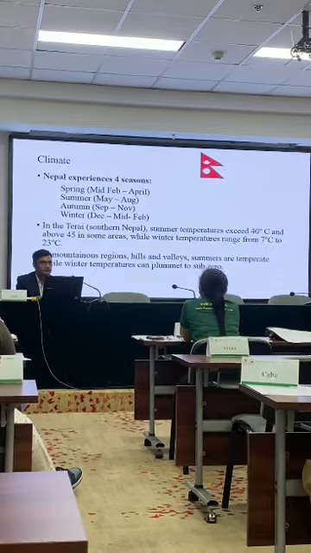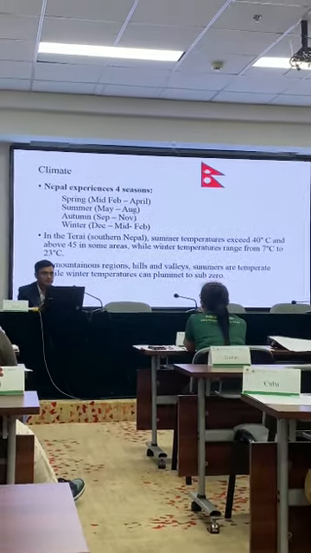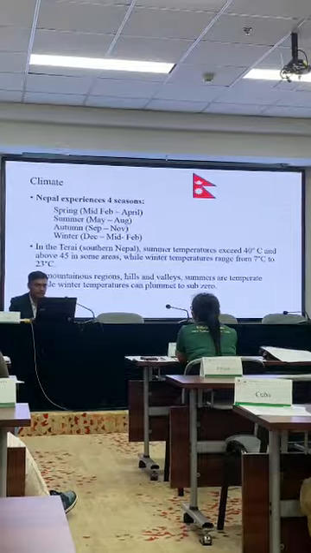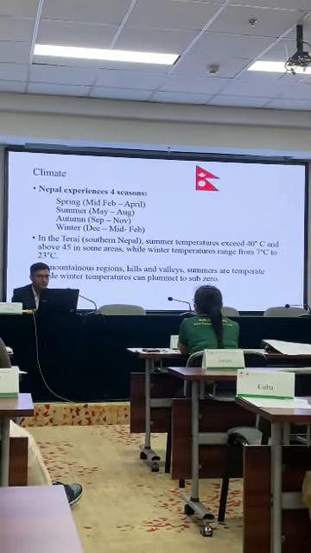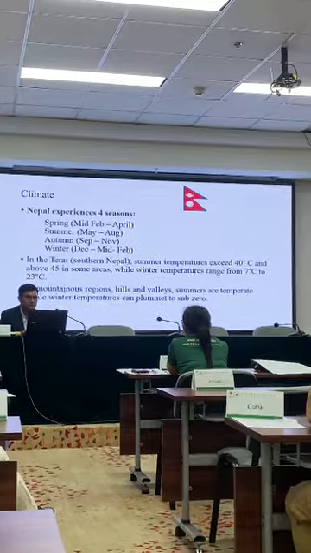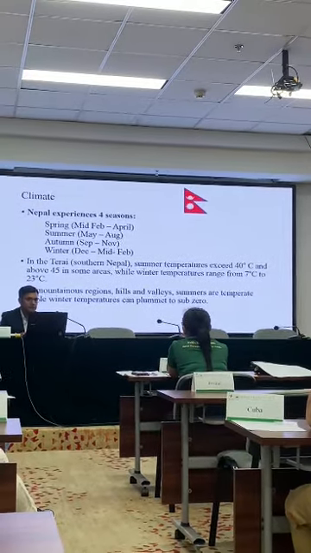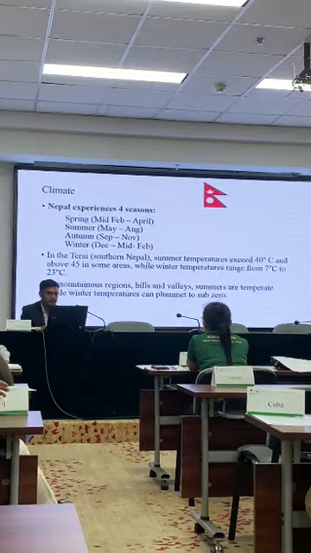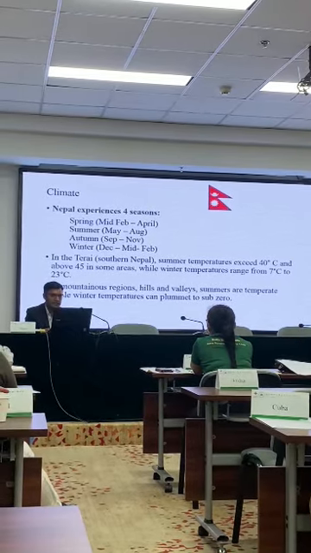And climate. The area is smaller, but we experience 4 seasons. The spring season from mid-February to April, and summer from May to August, autumn from September to November, winter from December to mid-February.